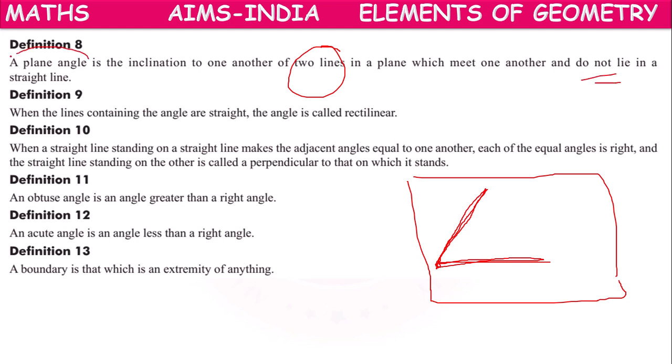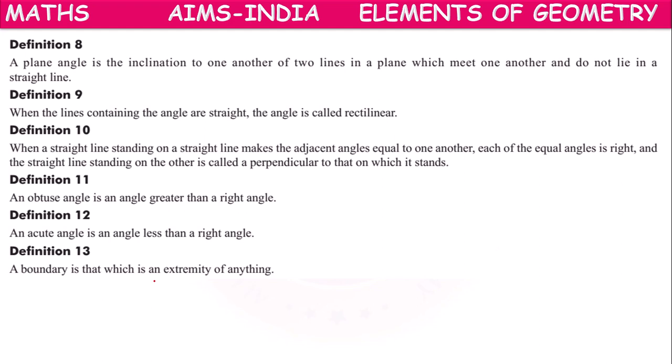This line is inclined to this line with this much angle, and this plane angle does not lie on a straight line. So this inclination is called plane angle.